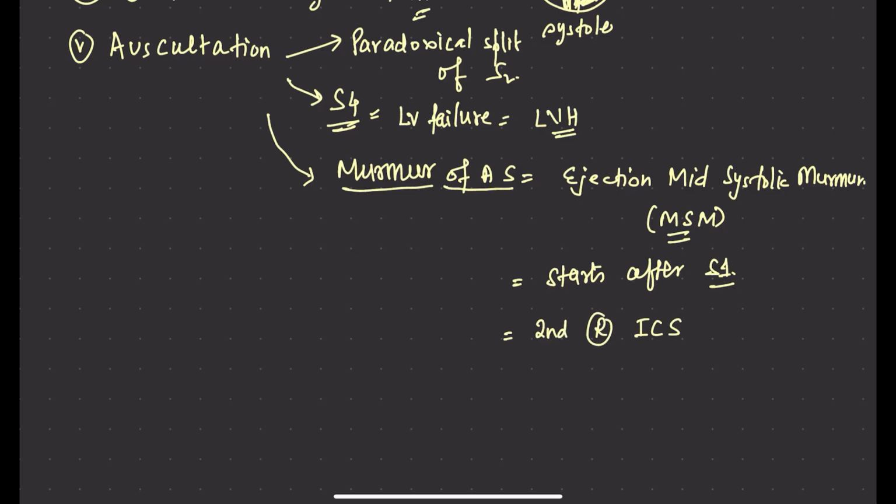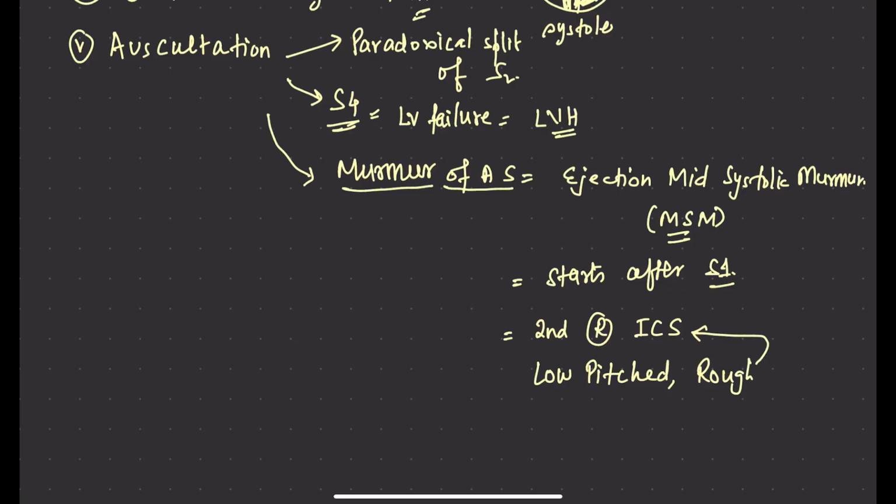It is low pitched. It is rough. It is the second right intercostal space where it is most loud. One thing is the Gallavardin effect. The Gallavardin effect is when the murmur is radiated downwards to the apex.